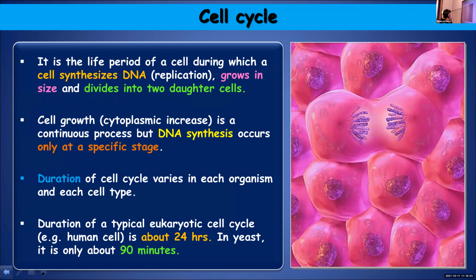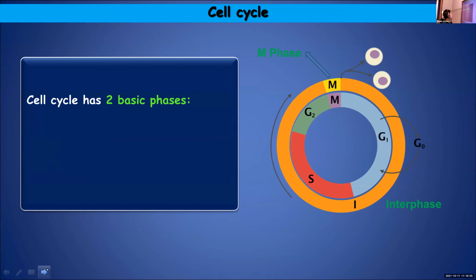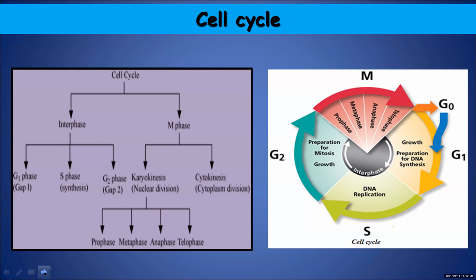Okay. So the two basic phases include interphase and the M phase. Now here you can see how these two basic phases are subdivided. Cell cycle is subdivided into two major phases, interphase and M phase.